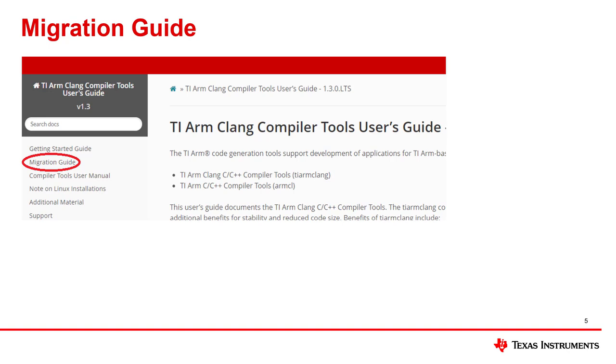It is part of the online manual for Clang, and the next slide I'll talk to you about how you get to this. But once you get there, this is a screenshot of what you're looking at, and the migration guide is right here. I've circled it right there. So this is another aid for you that's available for you all the time. It's available right now.